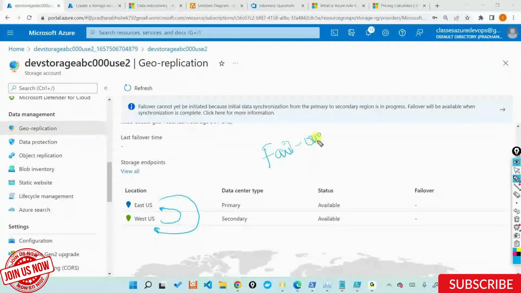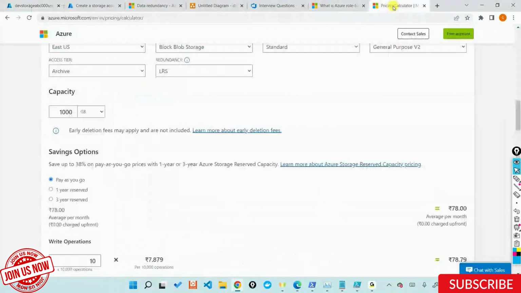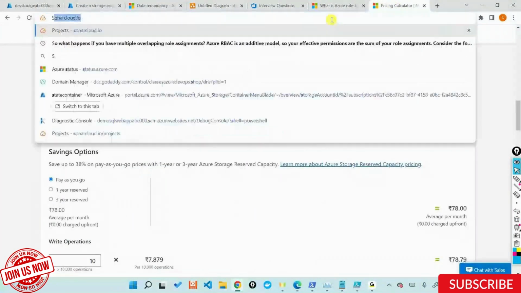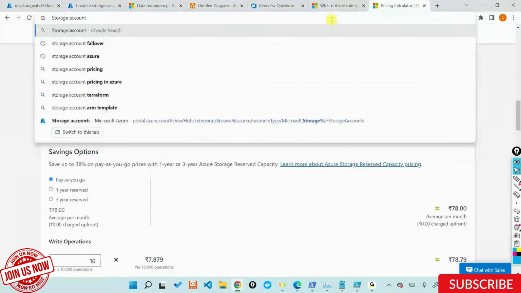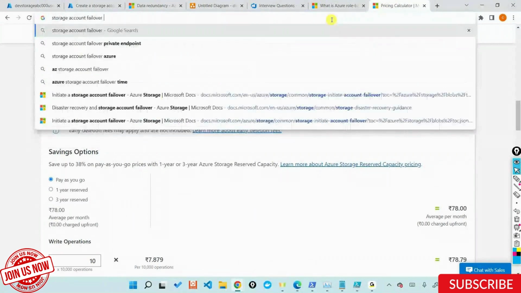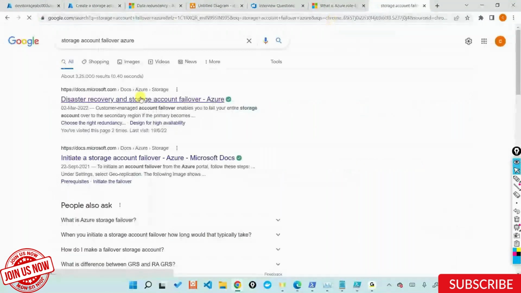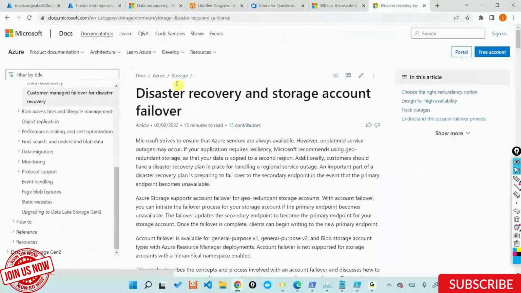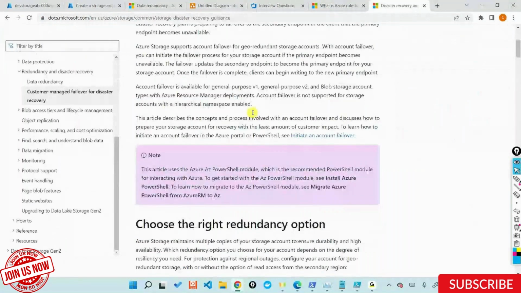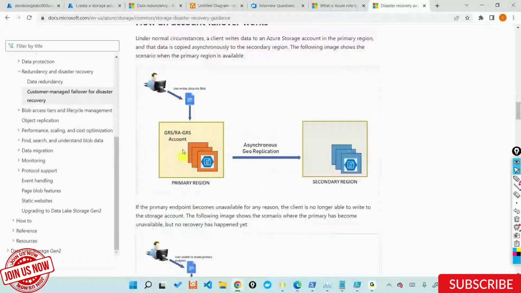Microsoft has done some very good documentation around it, which I'll also show you. I'll search for storage account, failover, Azure. This is telling you about disaster recovery and storage failover. It tells you what kind of durability you have and how you can fail over your region.